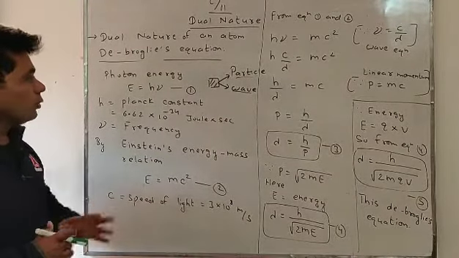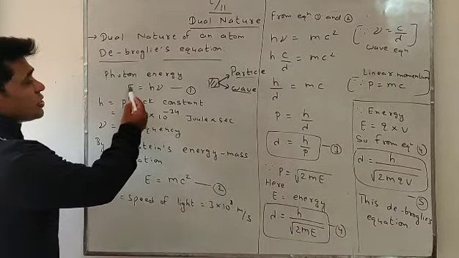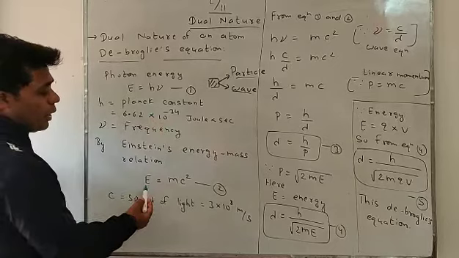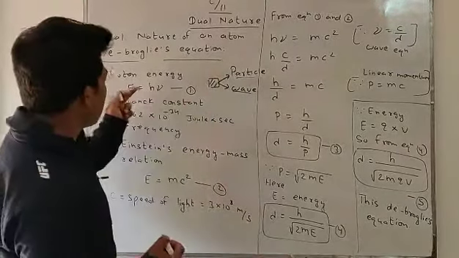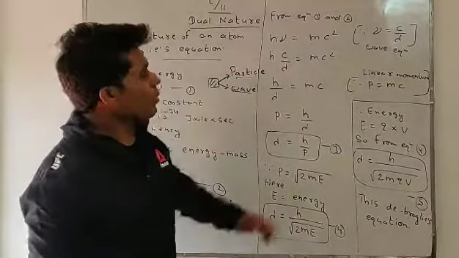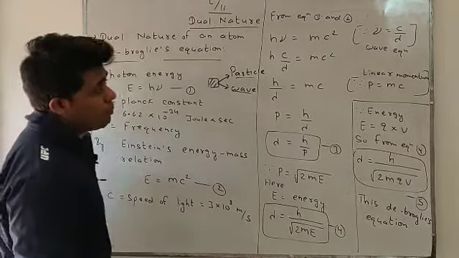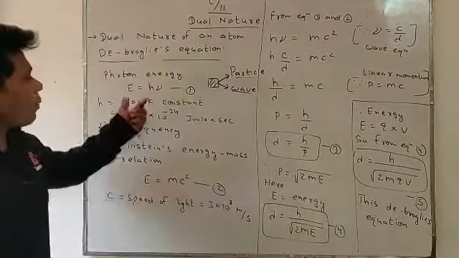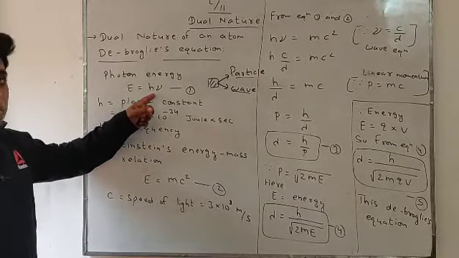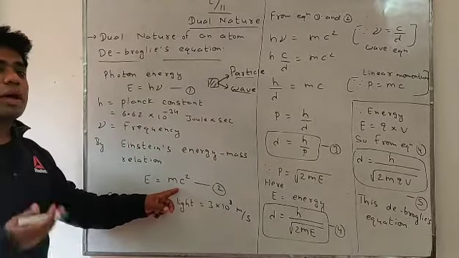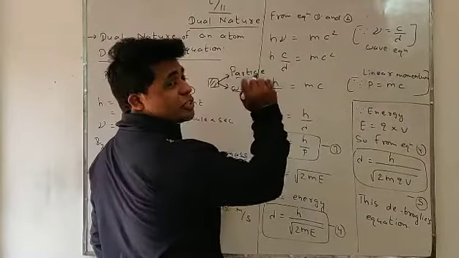Okay students, now compare both. This is energy for photon, and this is energy for particle. When you compare both, what will you get? h nu equals mc square, where c is the speed of light, having the value 3 times 10 to the power 8 meter per second. Now when you compare E equals h nu, photon energy, and E equals mc square, energy mass relation, we'll make one change.